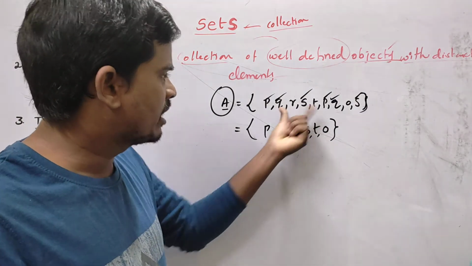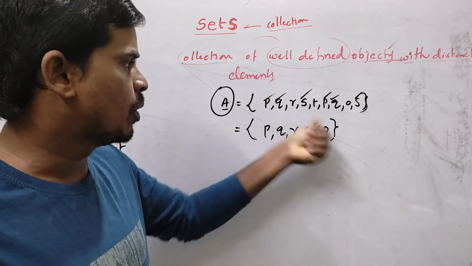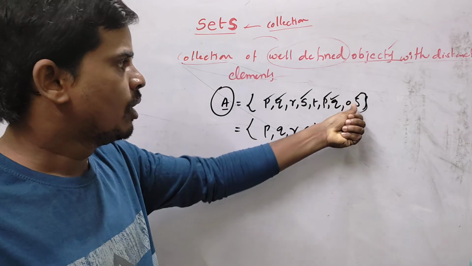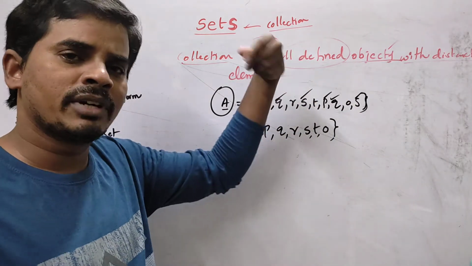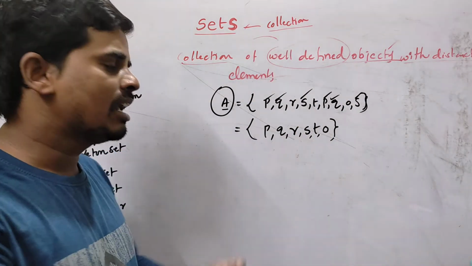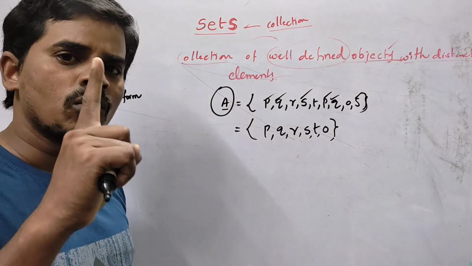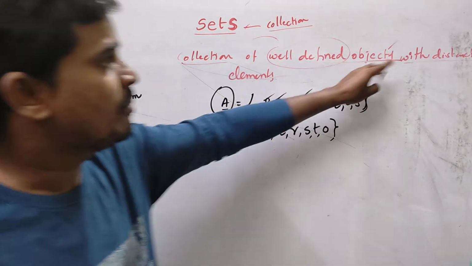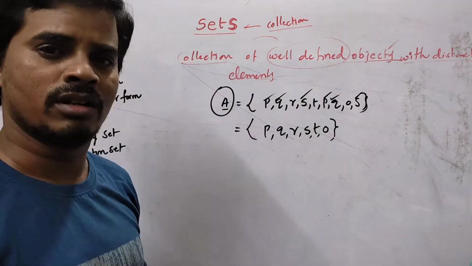So what are the elements in the set? P, Q, R, S, T, O. P may be repeated 100 times, or S may be repeated 5 times, or Q may be repeated 10 times, so the repeated element should be considered as only one element. So P, Q, R, S, T, O. This is the meaning of distinct elements, students.